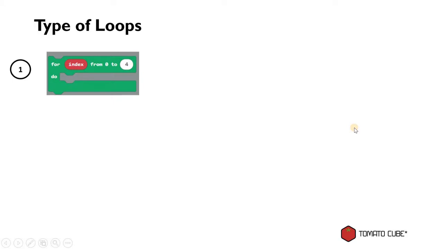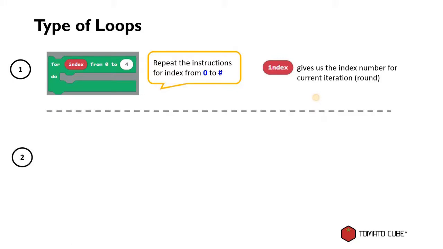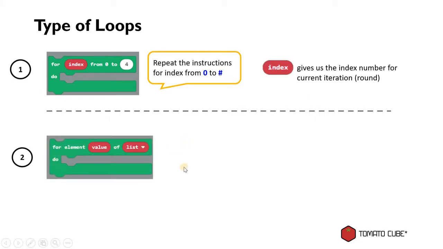And there are many types of loops. The one that you just saw is the first type, where we use the index number from 0 to whatever number that we set at the value box here. And of course, the index here will give us the index number for the current iteration, just like what we showed you earlier on. And then the second type of loops looks like that. It's called for element loops.